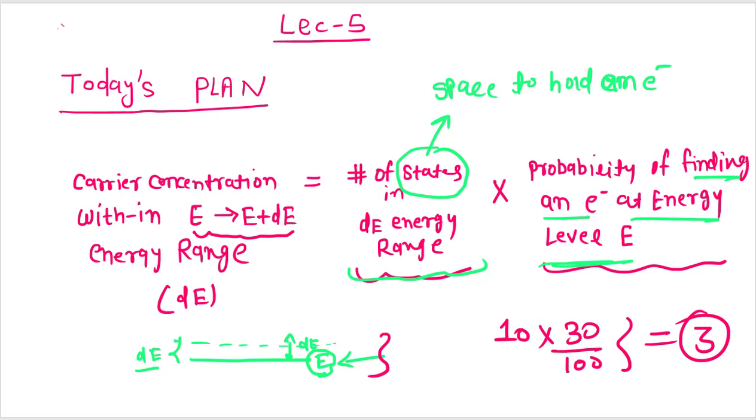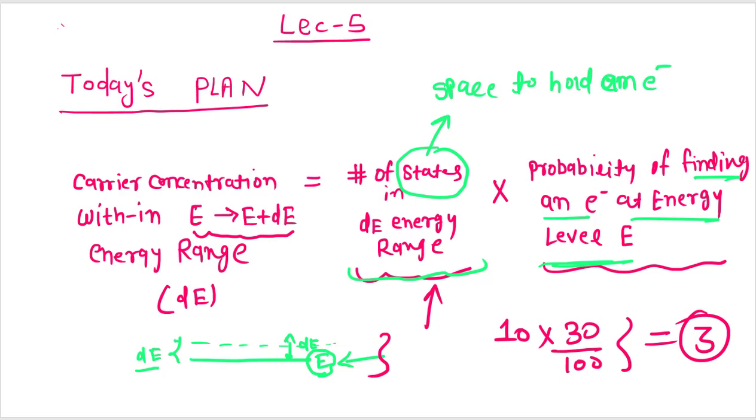First we will be looking at the number of states in the conduction band or in the valence band, in order to find the number of electrons or the holes in the conduction band or the valence band. And once we know the total number of states in a particular band, then we will be looking at the probability of finding an electron at a particular energy level in the conduction band or the valence band. The same concept will apply to the valence band as when I'm discussing it for the conduction band. So we will be looking at these two factors in this lecture.